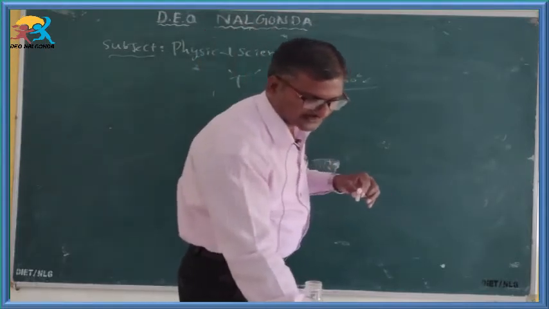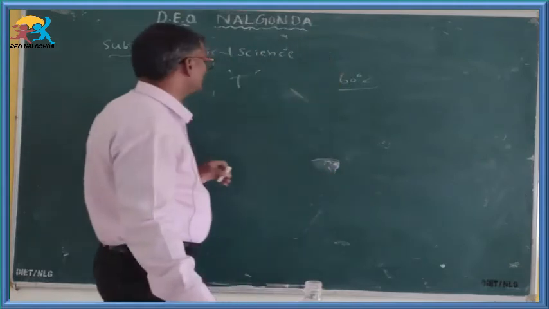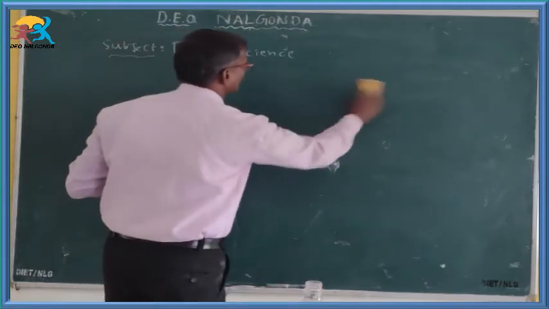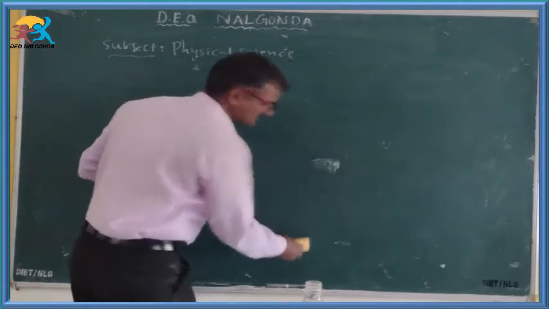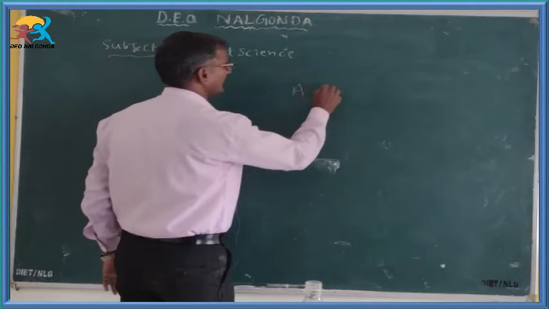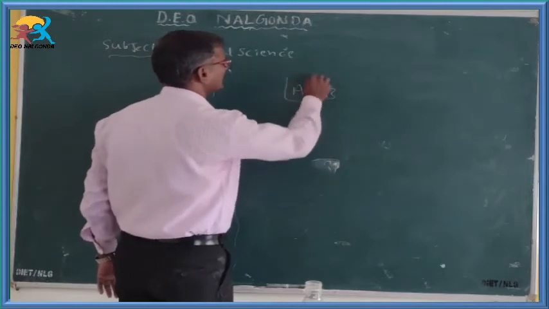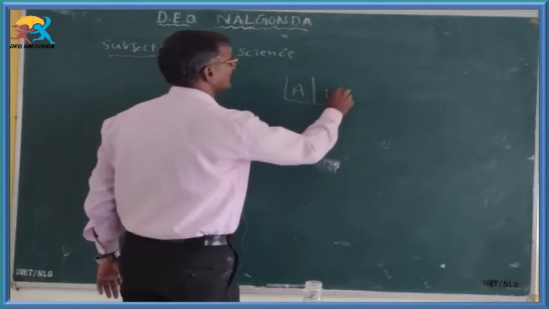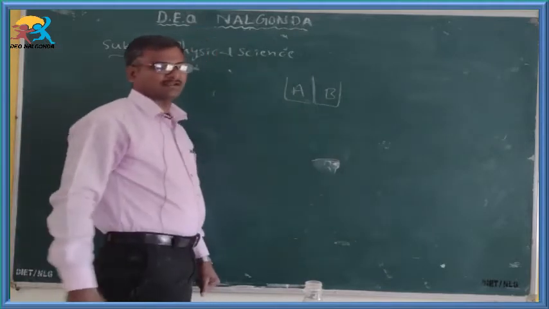At the same time, thermal equilibrium can be explained with the help of another concept. Take A and B, which are in thermal contact with one another.